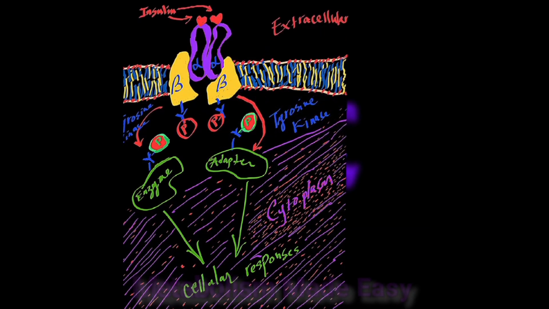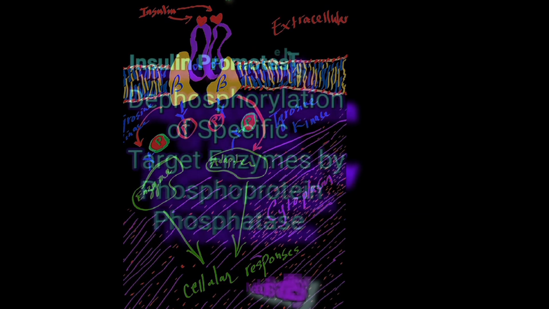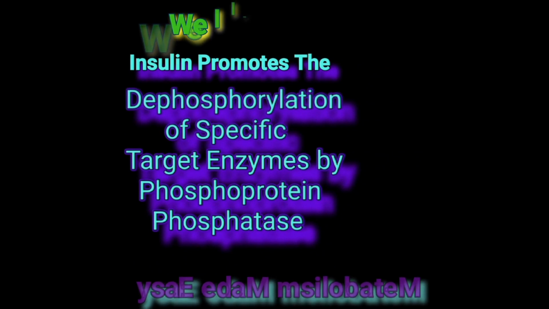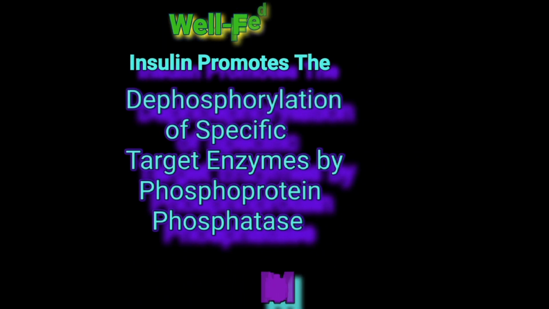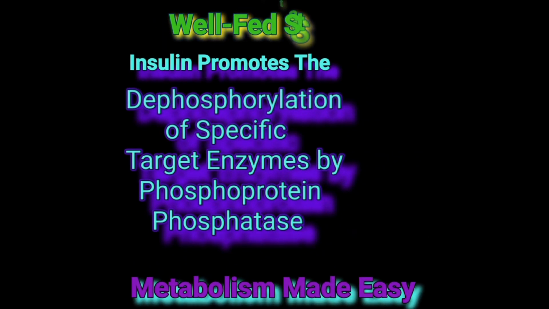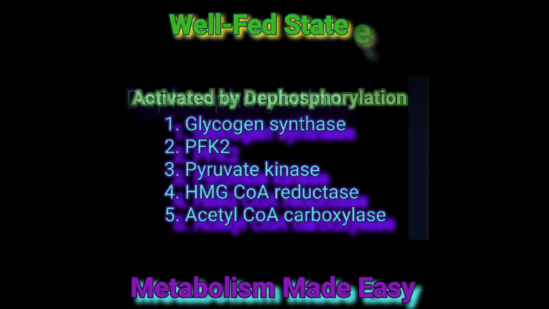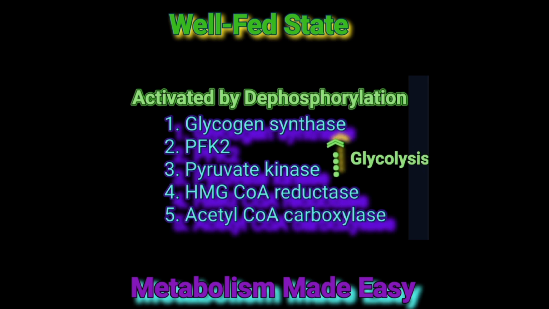Through a cascade of post-receptor events, insulin activates a phosphoprotein phosphatase that dephosphorylates 5 key enzymes and activates them. Dephosphorylation of glycogen synthase activates the enzyme and increases glycogenesis. Dephosphorylation of PFK2 and pyruvate kinase will activate glycolysis.